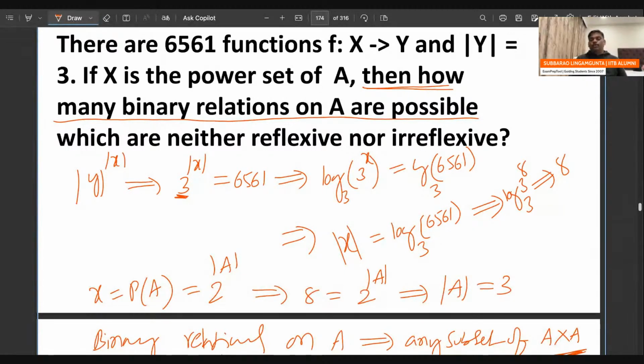Out of them, neither reflexive nor irreflexive: 384. Reflexive is 64. Irreflexive is 64. Reflexive plus irreflexive, totally 128. Out of the total 512, remove 128, leaving 384. 384 relations are neither reflexive nor irreflexive.